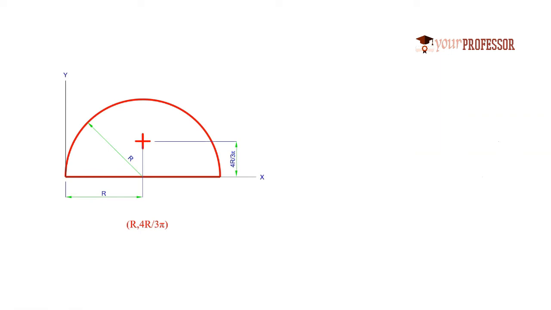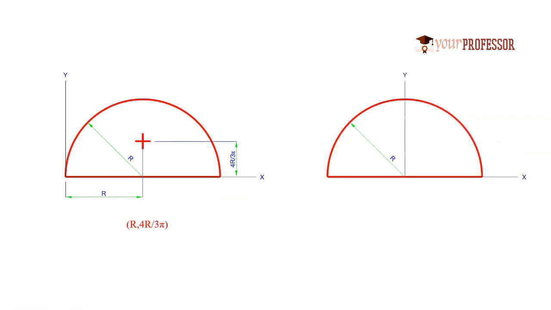Right? Now, I will change the location of y-axis. So when I change the location of y-axis and I consider the same semicircle of radius r, it will be like this, right? Now, if you observe, the location of centroid won't change, it will be in the same location here. And if you observe, this centroid point is passing through y-axis.